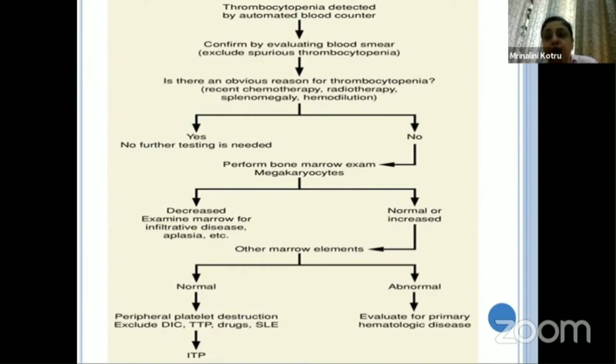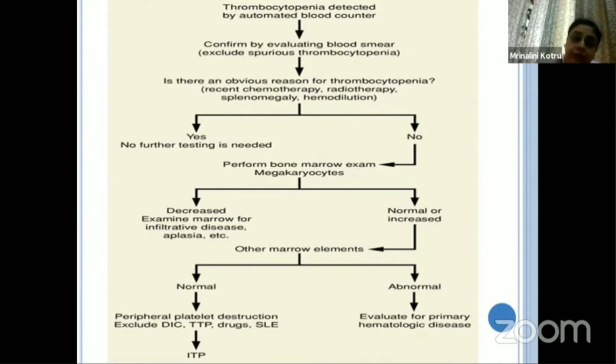But if no, and the other parameters in the coagulogram are normal, that means you have normal PT and APTT, and the patient is having mucosal and skin bleeds only, then you need to perform a bone marrow examination and look at megakaryocytes, and any other bone marrow disease which is leading to the suppression of platelets.